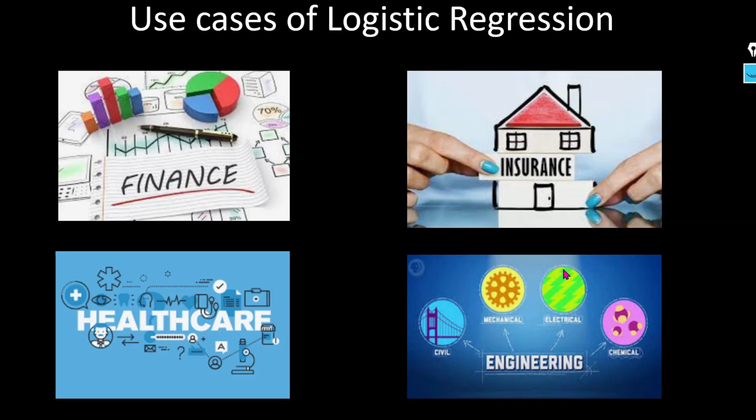In electrical, whether this particular wire is good to carry high voltage. In chemical, whether this chemical is suitable for medicine or not. Also in finance, and in healthcare, whether this medicine will be good for a cancer patient or not. These types of problems we can solve with the help of logistic regression.